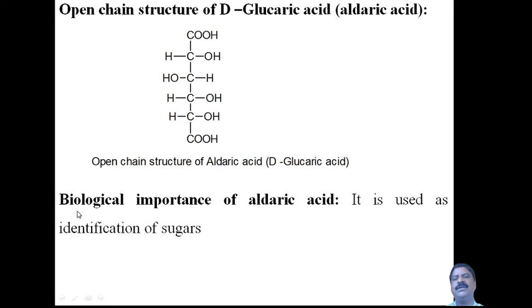Now coming to the biological importance of aldaric acid. It is used for the identification of sugars. That is its biological use. Aldaric acid is used for the identification of sugars. Usually, what type of sugar is present can be identified by using aldaric acid.